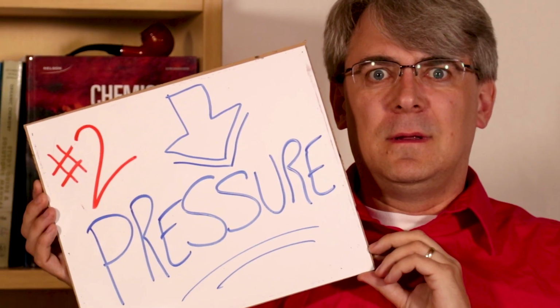The second example on our list of things that can affect an equilibrium is a change to the total pressure of the system. If we change the partial pressure of an individual gas by changing its amount, then that gas's concentration is changed, as we just described. But suppose instead we change the pressure of the total system, changing the pressures of all of the gases at the same time.